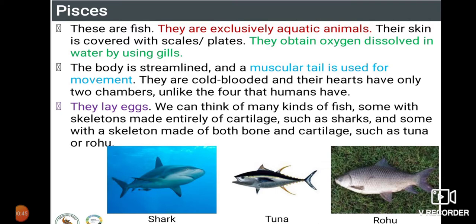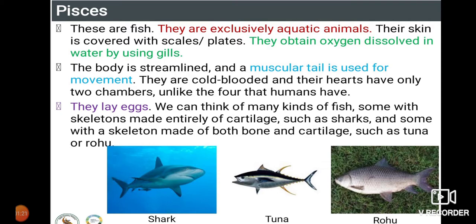The first one we have to go for is Pisces. These are nothing but fishes. They are exclusively aquatic animals. All the fishes have their habitat in the water itself. Their skin is covered with scales or even plates. Fishes have different types of scales and different colors because male and female fishes have to attract each other for reproduction.